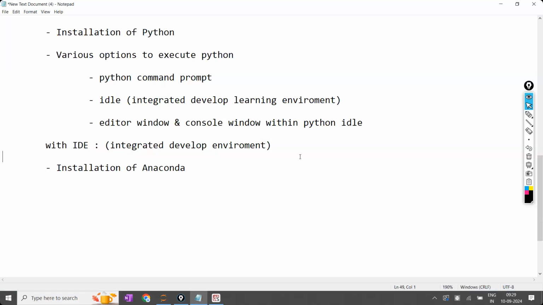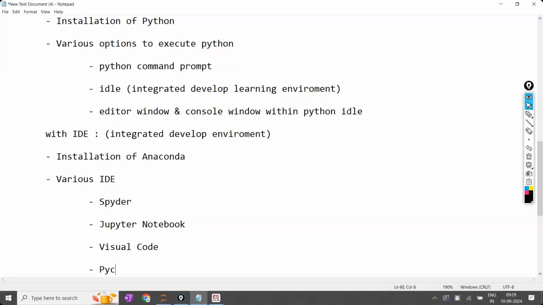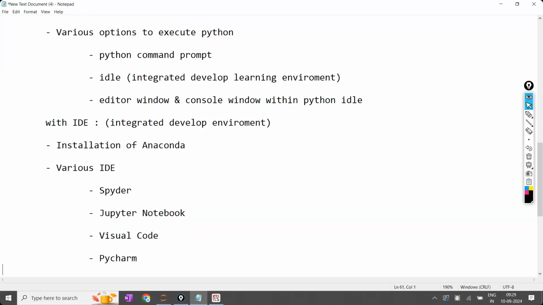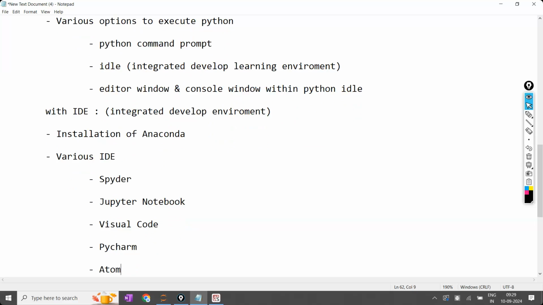Now how to download this Anaconda and how to work on Spyder or Jupyter Notebook. So what are the different IDEs we are having? One of them is Spyder. Second one is Jupyter Notebook. Third one is Visual Studio Code, which is also called VS Code. And next we are having PyCharm. Using PyCharm or Atom, like this, multiple are there.